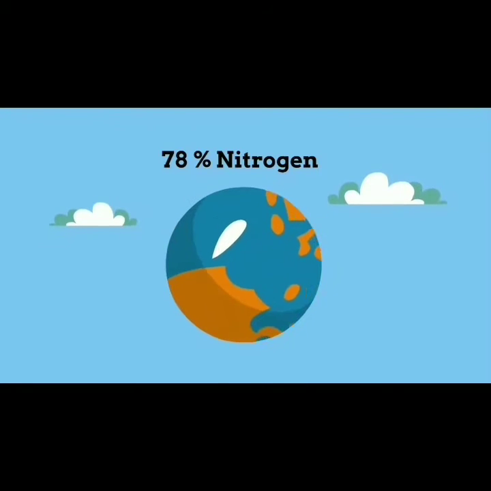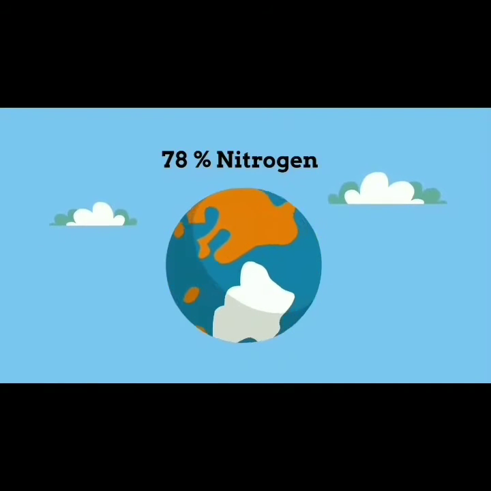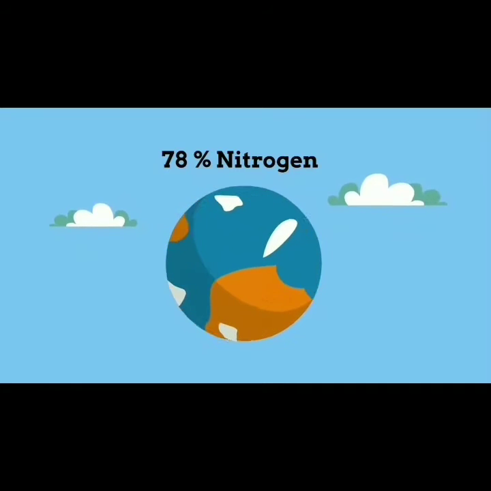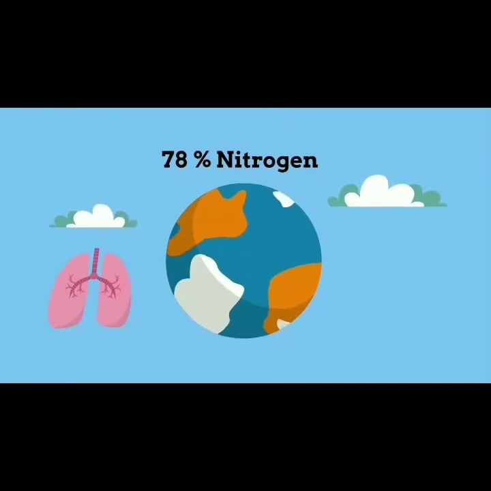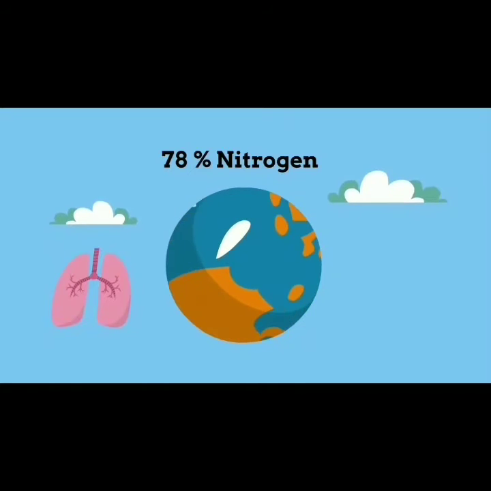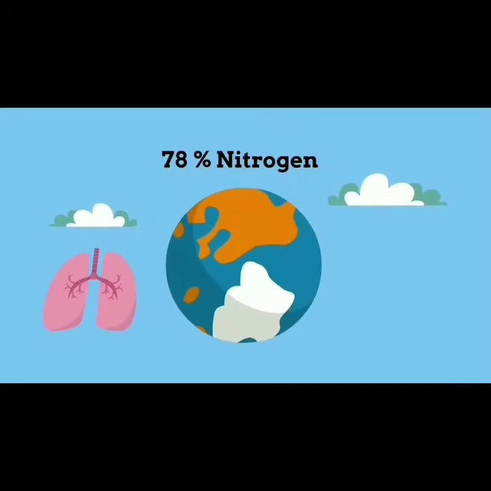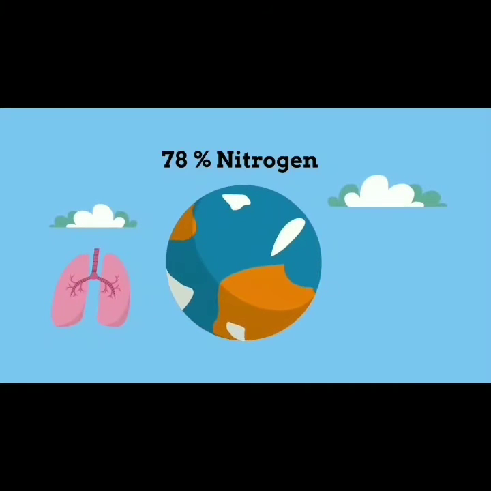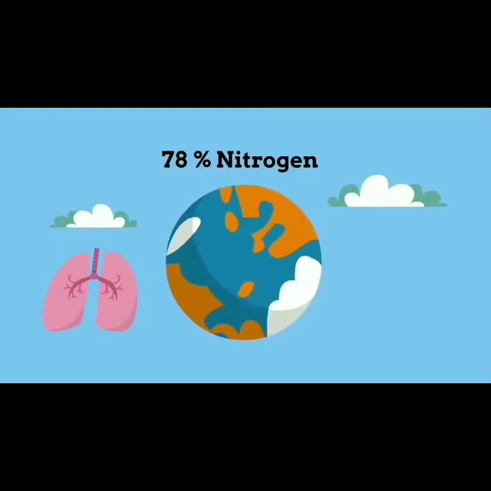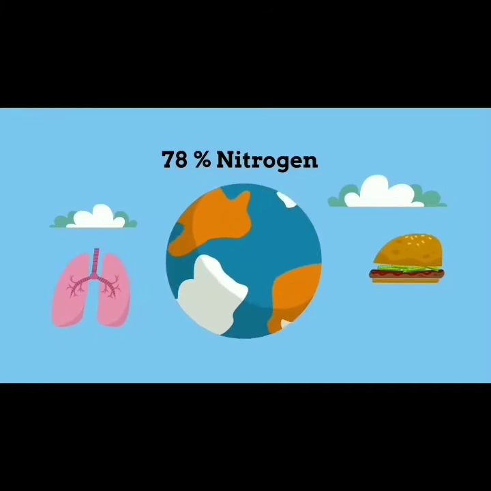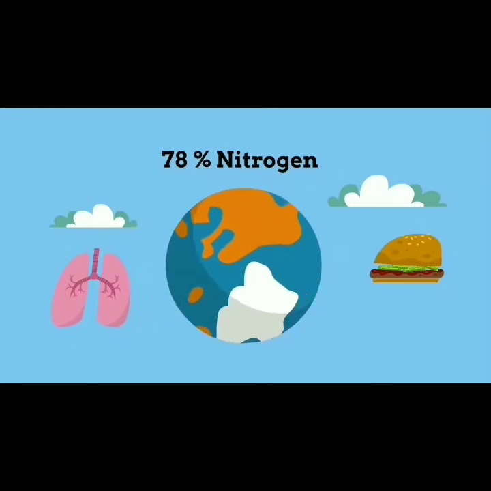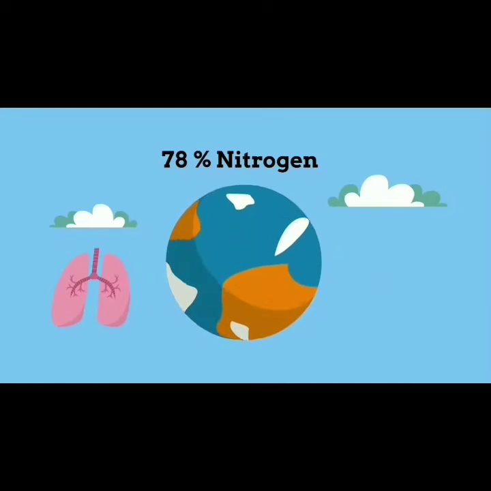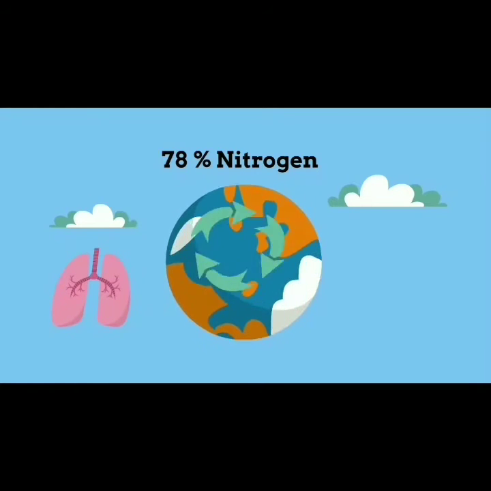And 78% nitrogen is in our atmosphere, but this plenty of nitrogen we cannot use directly from the atmosphere. 90% of living things cannot use it, but the 10% of living things, like some bacteria and fungi, can use this nitrogen directly from the atmosphere. So this is the nitrogen cycle.